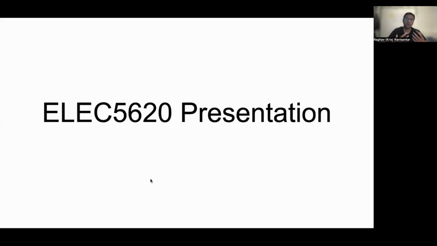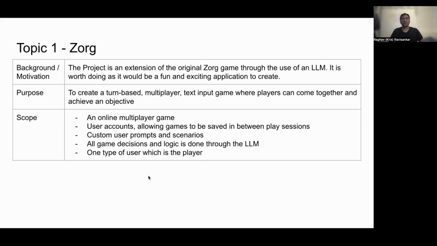Hi, today we're going to talk about the different topics that we chose and how we ended up on the final topic. So the first topic we chose was Zog. Zog was an extension of the original game that we wanted to do with an LLM. It's a turn-based multiplayer text input game where players can come together and achieve an objective.